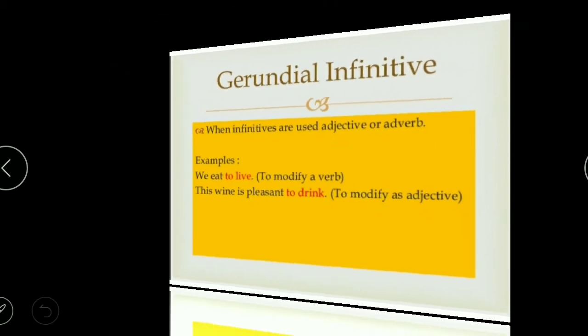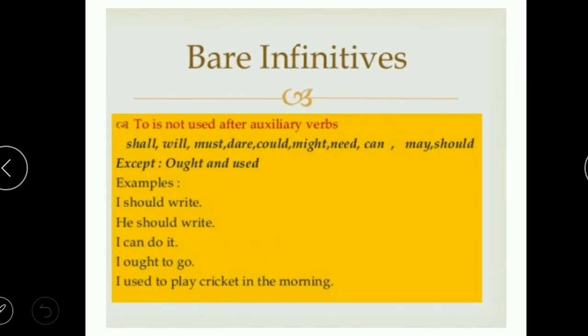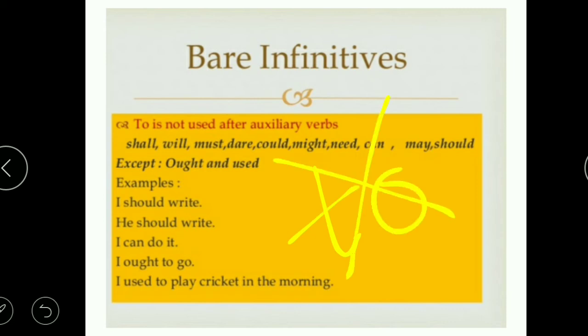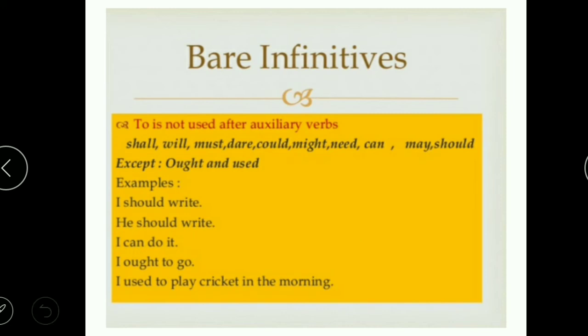Moving further, there are some bare infinitives also, where we cannot use or we need not use to with them. So we can simply omit to in that case. Okay, many of you have read about modal verbs, or you can call them auxiliary verbs.